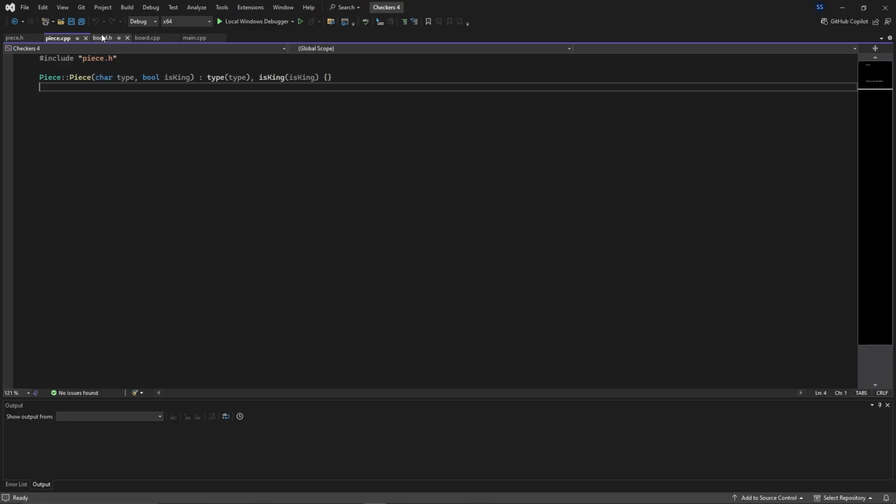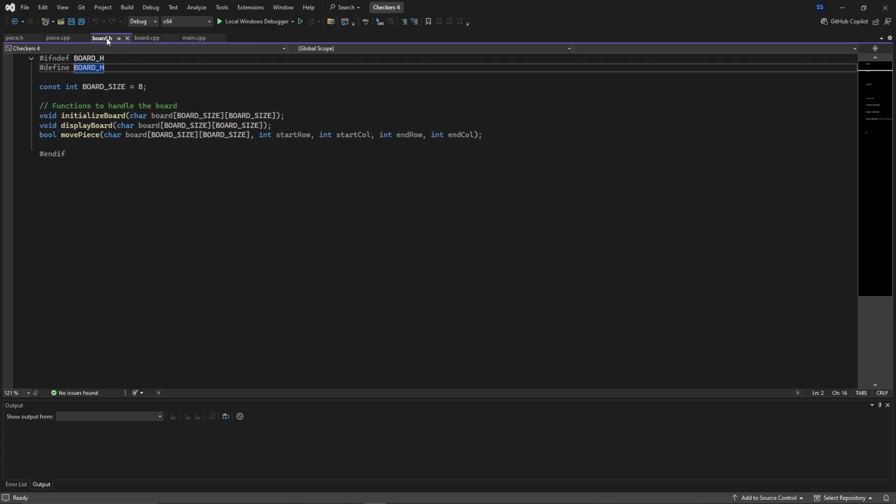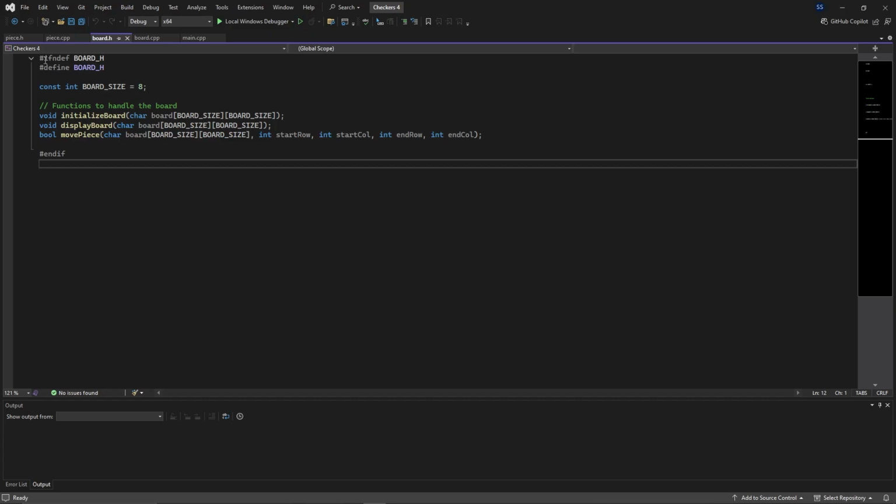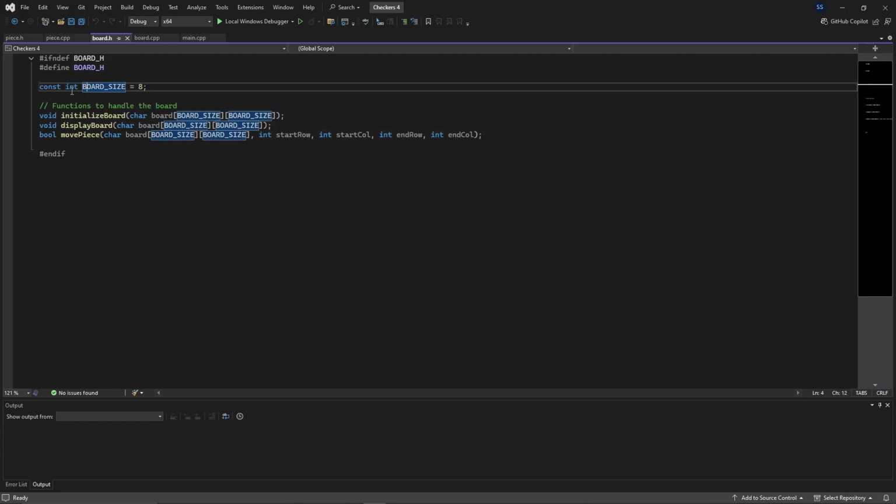Let's actually go through the rest of it because there's really nothing else new on here. So here's the header guards right here for board.h. And then const int board size equals 8. So we've got that little modifier with the data type, board size 8.